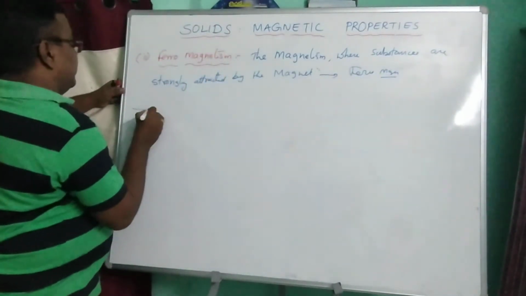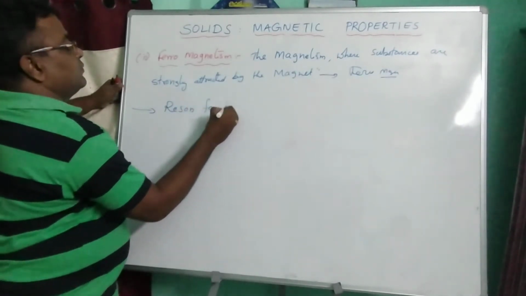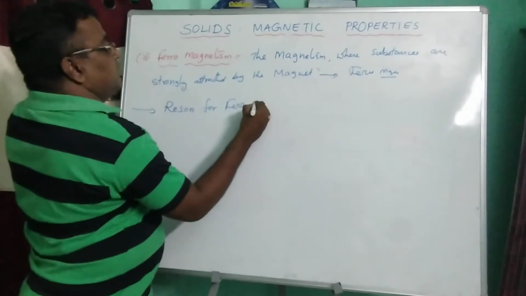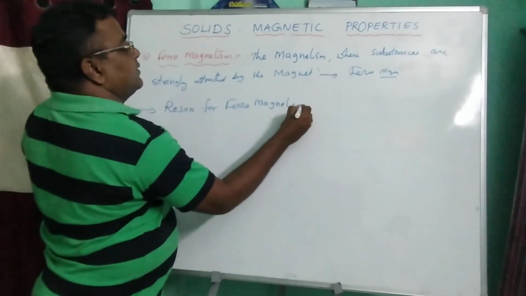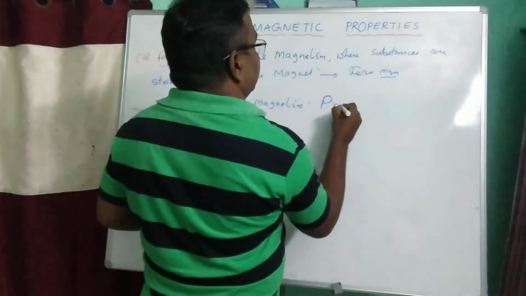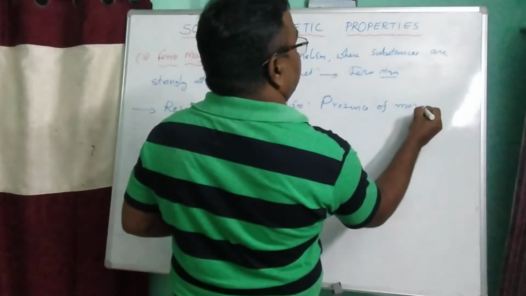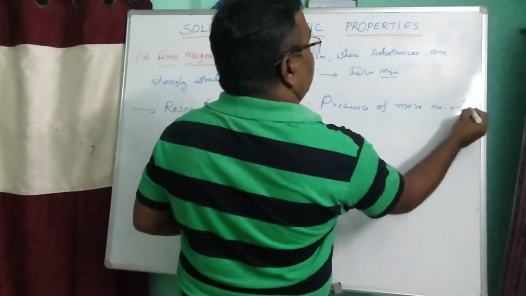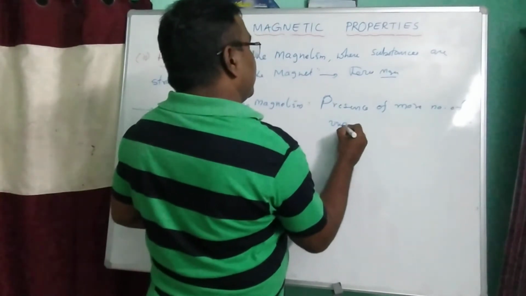Next, the reason for ferromagnetism. The reason for ferromagnetism is the presence of a larger number of unpaired electrons.